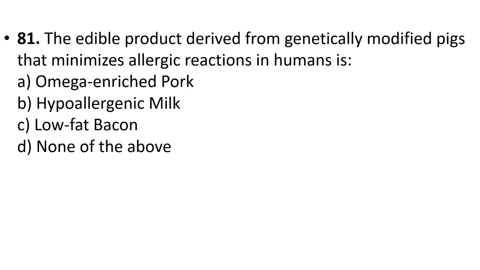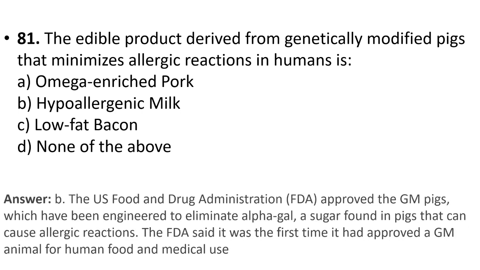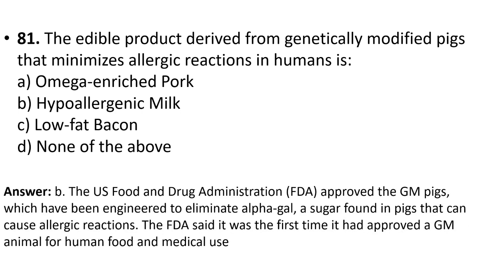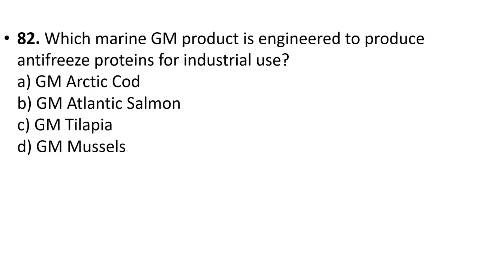81. The edible product derived from genetically modified pigs that minimizes allergic reactions in humans is omega enriched pork, hypoallergenic milk, low fat bacon, none of the above. Your answer is option B, hypoallergenic milk. The US Food and Drug Administration approved the GM pigs which have been engineered to eliminate alpha-gal, a sugar found in pigs that can cause allergic reactions. The FDA said it was the first time it had approved a GM animal for human food and medical use.